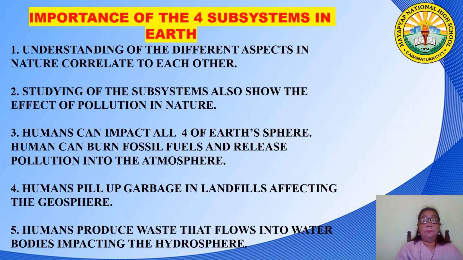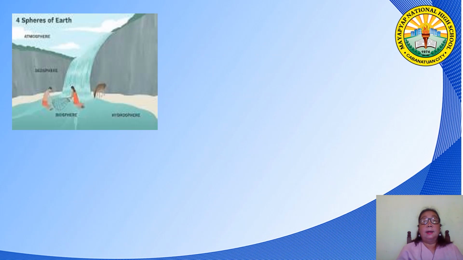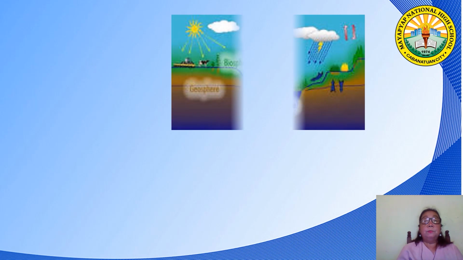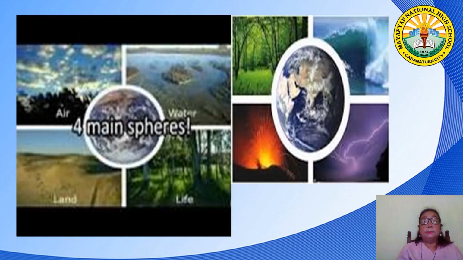Humans can burn fossil fuel and release pollution into the atmosphere. And also humans fill up garbage in the landfill, affecting the geosphere. And last, humans produce waste that flows into water bodies, impacting the hydrosphere. Okay, so you can see the interaction between the four subsystems.